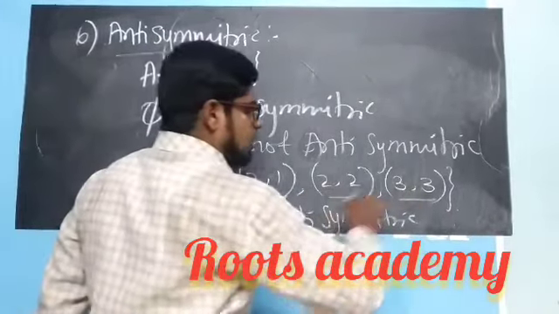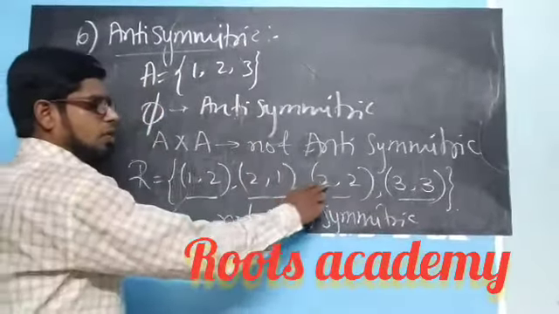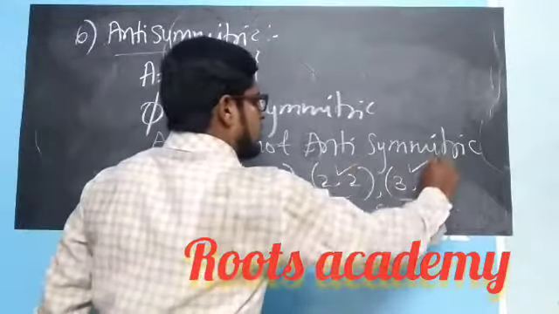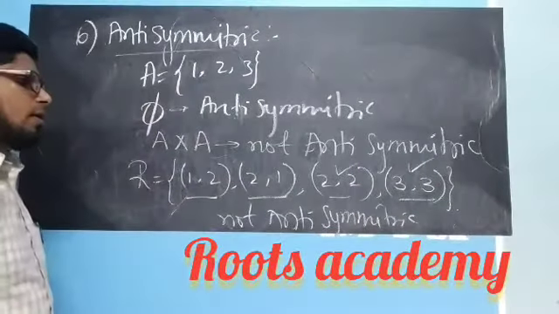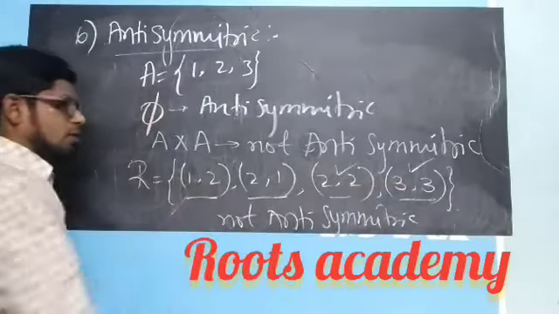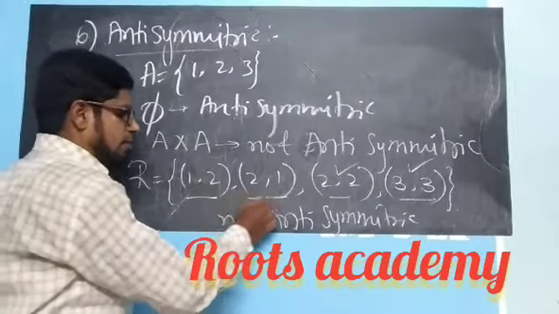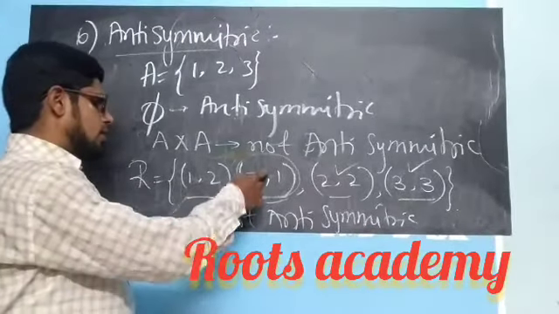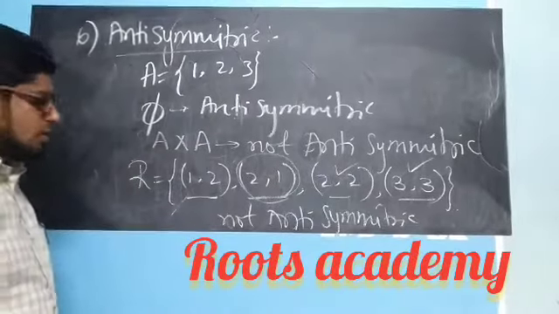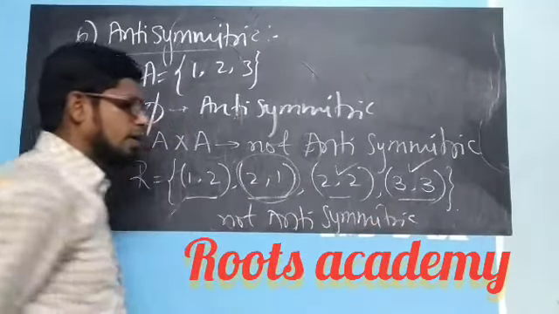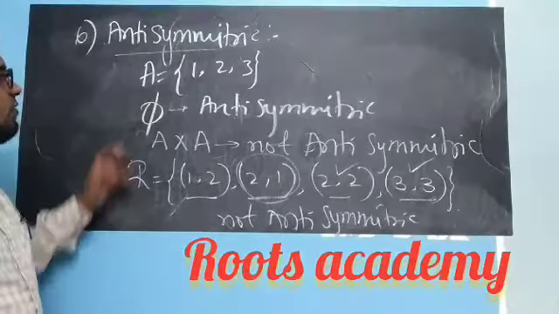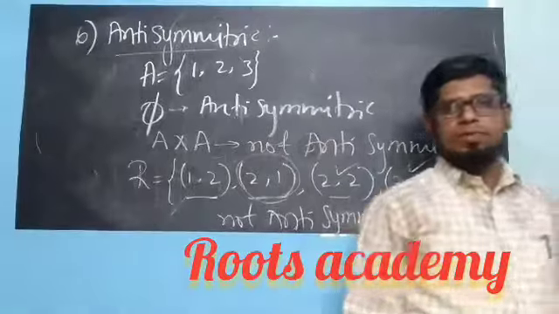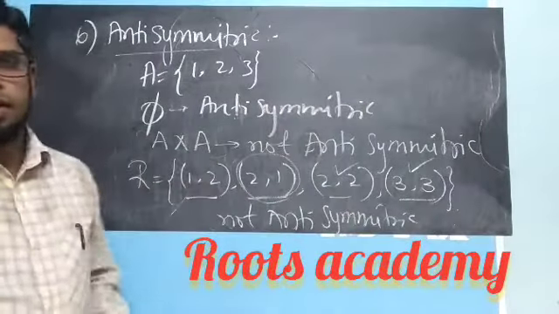But for this, it is okay. Because as I said, in anti-symmetric, A should be equal to B. Here also A is equal to B. So this is okay. It doesn't play any role here. But this plays an important role to declare it is not anti-symmetric, because this is a symmetric part of this. So because of this reason, it is not an anti-symmetric relation. I think I have given enough examples for anti-symmetric, and I hope you will understand the difference between symmetric relation and anti-symmetric relation.